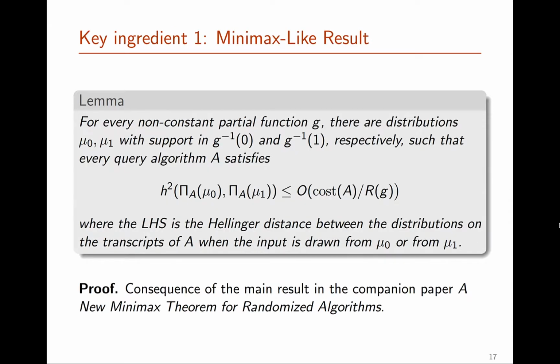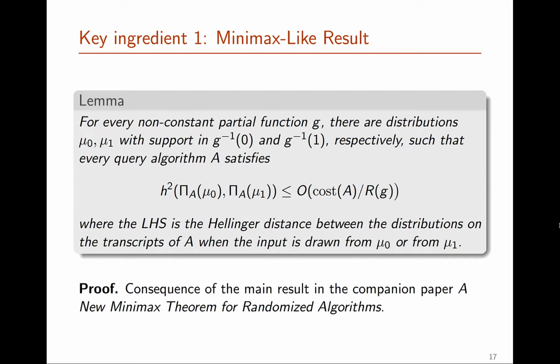The first key ingredient is a minimax-like result. Specifically, we can show that for every non-constant partial function g, we can find two distributions, mu0, which has support over the 0 values of g, and mu1 supported on the 1 values of g, such that for any query algorithm A, the Hellinger distance between the transcript of A on mu0 and on mu1, where you can think of the transcript as just the values of the input that were revealed by the algorithm.